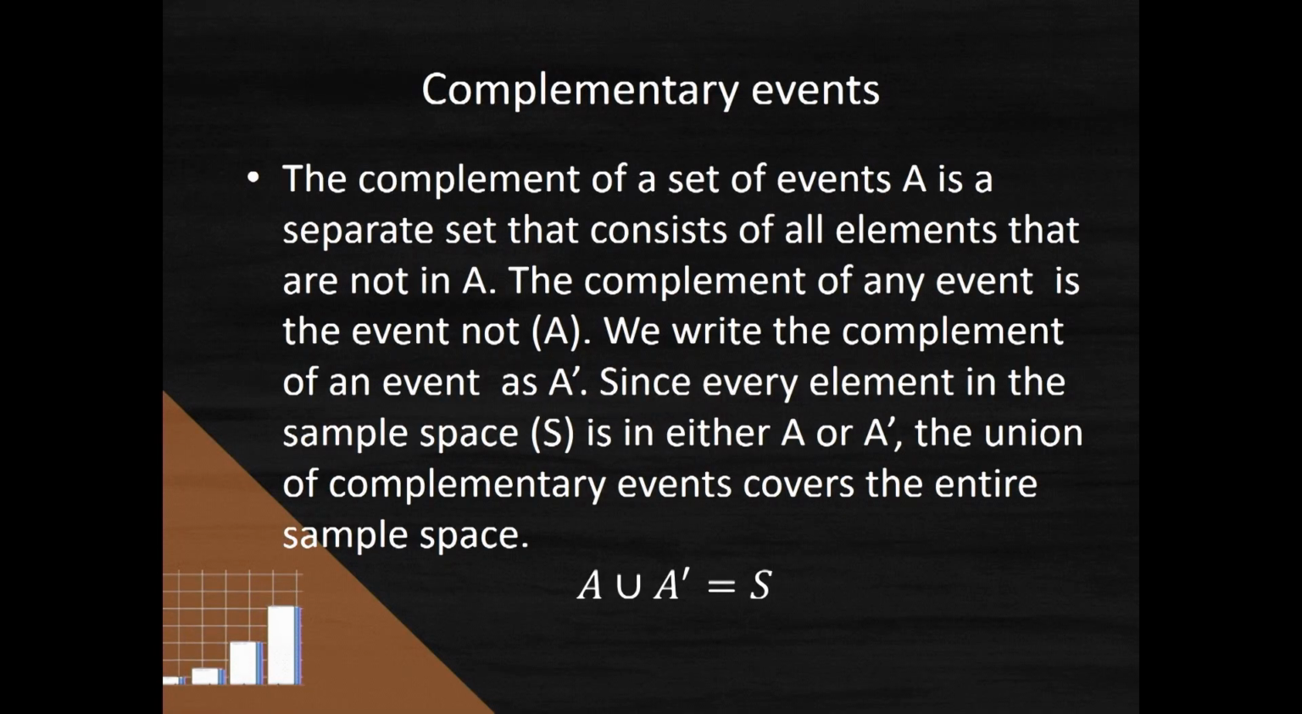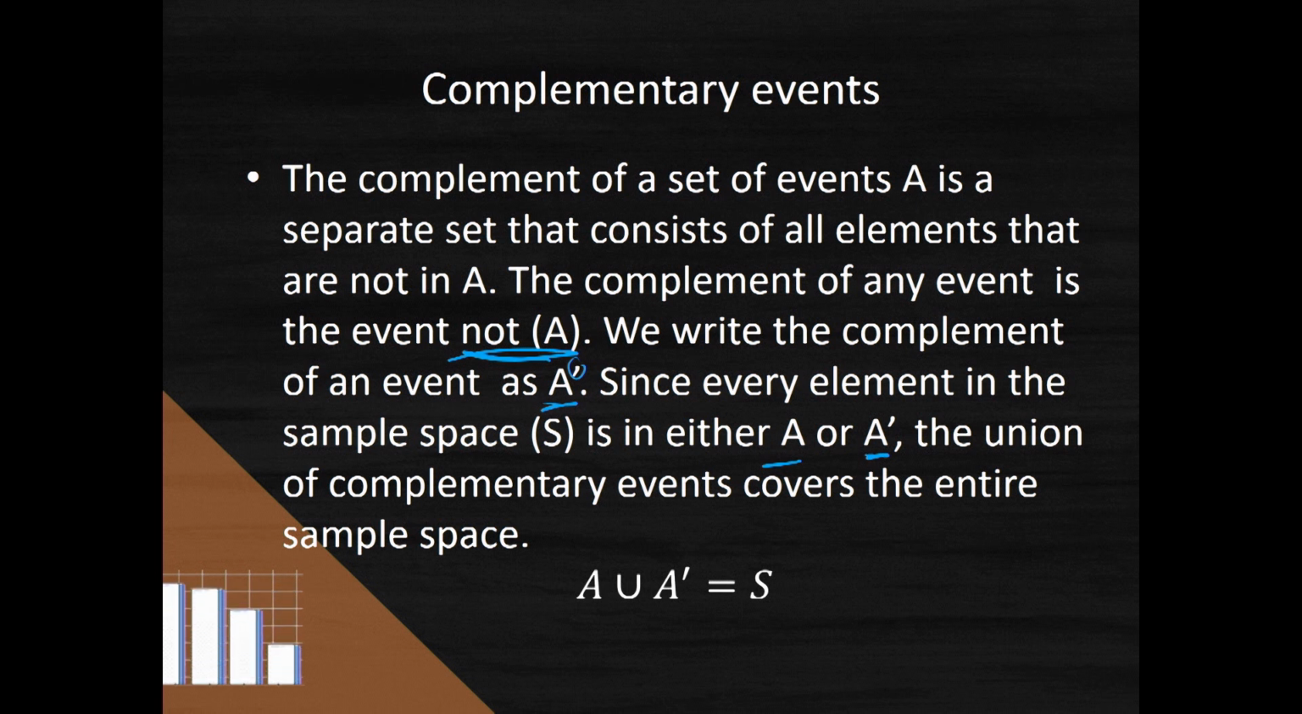Let's think about the complements of different events. You can pass an exam or you can fail an exam. That's another example of complementary events. You cannot both pass and fail an exam. So the complement of passing an exam is failing an exam. Only two outcomes with complementary events. The complement of any event, A for example, is the event not A. We write down the complement also as A prime. Since every element in the sample space is either in A or not A, the union of the complement covers the entire sample space.